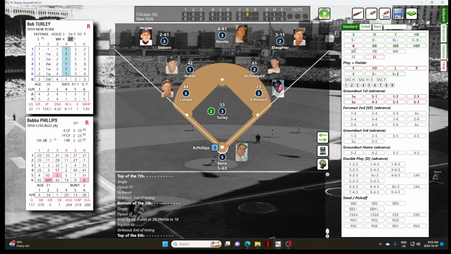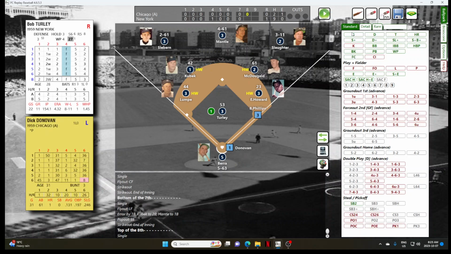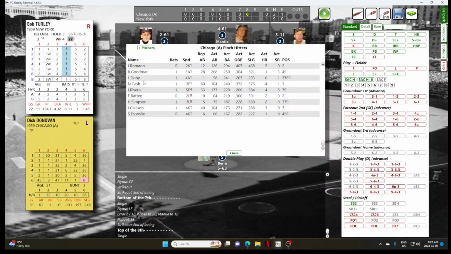For Bubba Phillips. Phillips hits a single to center field. Only the 2nd. Oh, I'm sorry. That was Al Smith. That was the roll 2-3. Al Smith. Oh, that's right. I'm sorry. That's right. Single. Bubba Phillips. That was a single. For the pitcher Ray Moore, he'll be asked to come back to the bench. And the pinch hitter will be... there are a bunch of lefties to choose from.